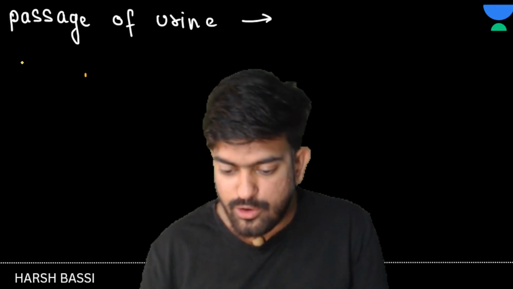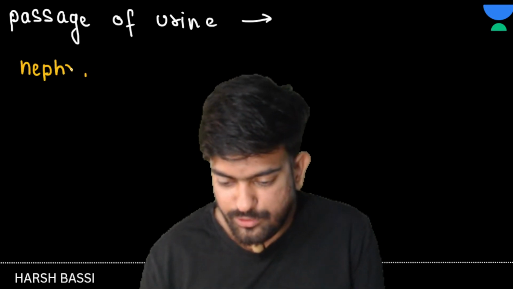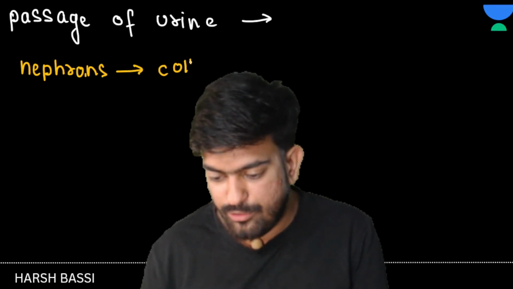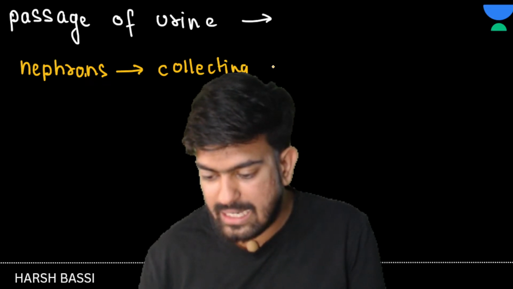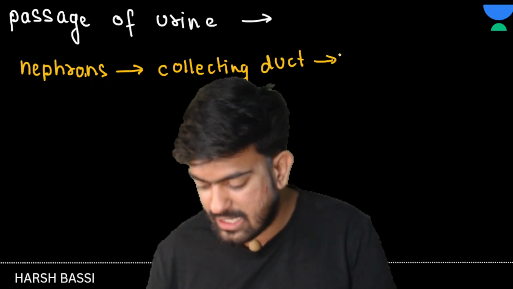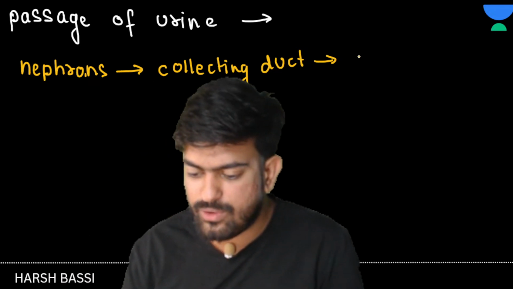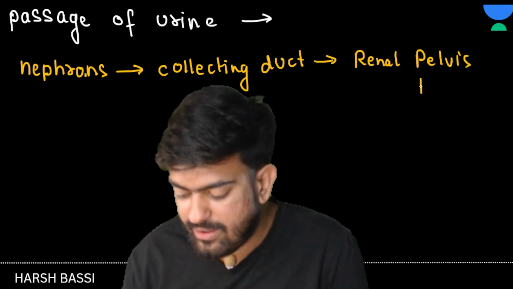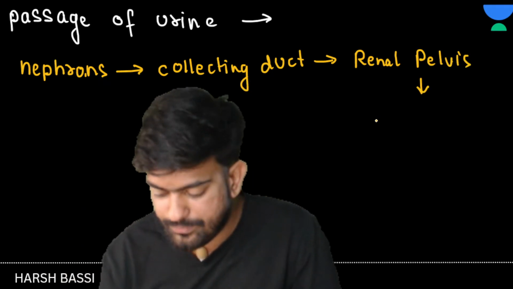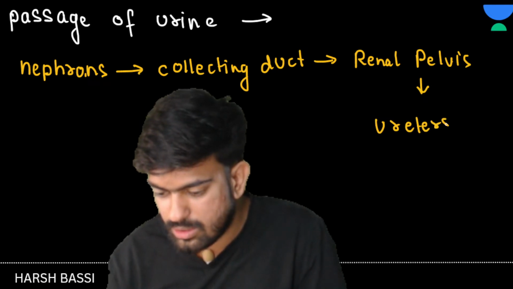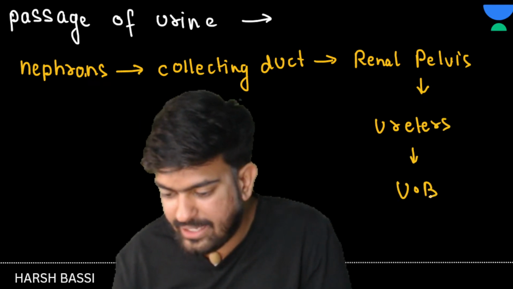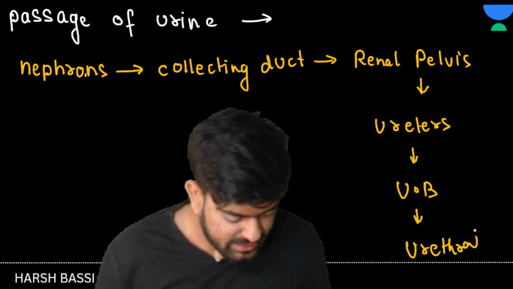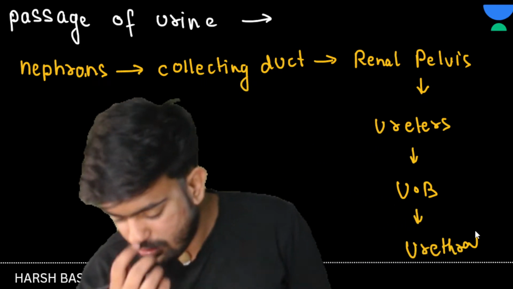One second, children. From the nephrons, what will happen? From the nephrons, it will go to the collecting duct. From the collecting duct, where will it go? To the renal pelvis, and from the renal pelvis to the ureters, and from the ureters to the urinary bladder, and from the bladder to the urethra, and from the urethra to outside the body. Yes or no? This is very important.